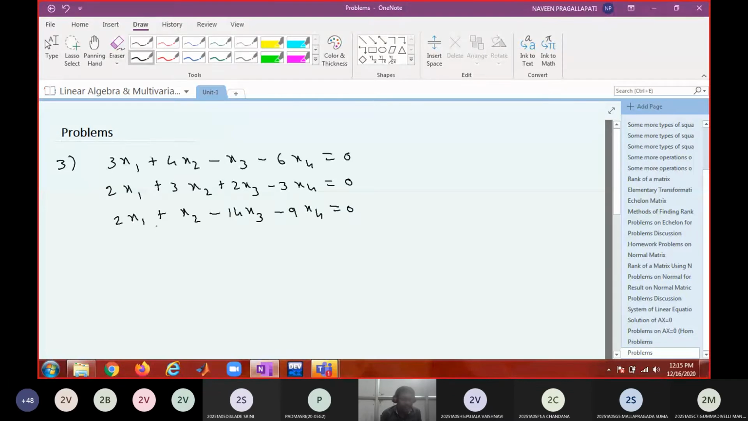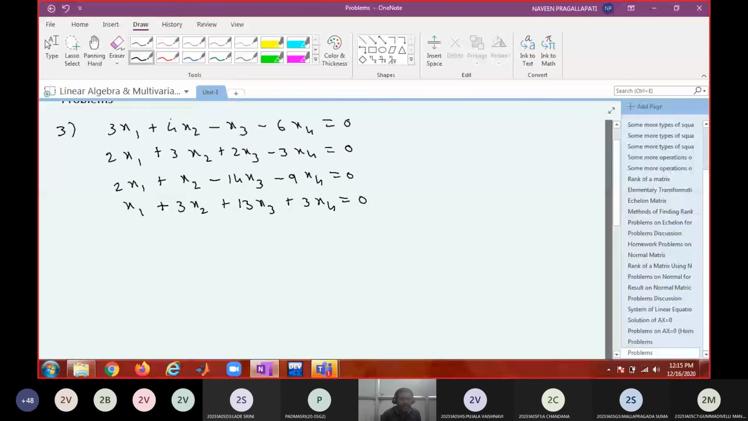equal to 0. x1 plus 3x2 plus 13x3 plus 3x4 equal to 0. How many variables are there? 4 variables. Okay, so first write this into a matrix equation.